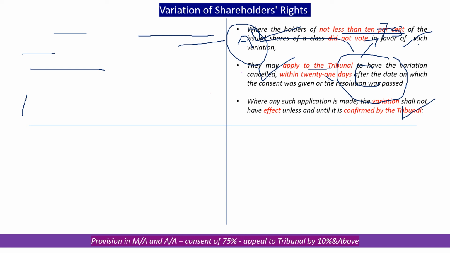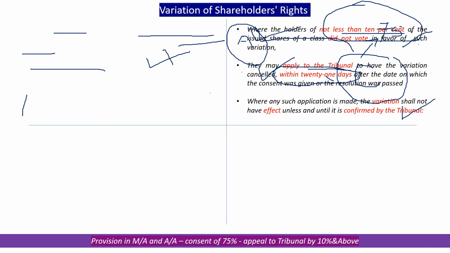They can move the tribunal to have the variation cancelled, and that application has to be made within 21 days. People who have not voted in favor, or who have voted against, if they constitute not less than 10% of the voting power of that class, can approach the company law tribunal, and that application has to be put within 21 days.